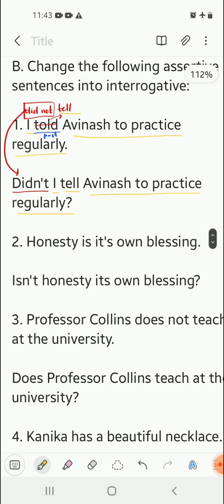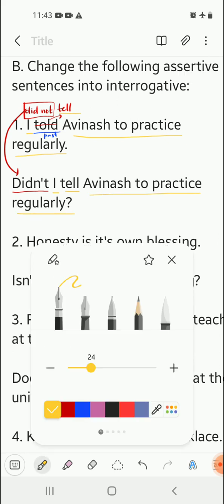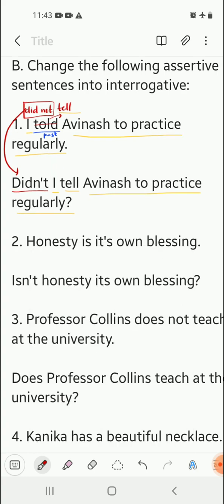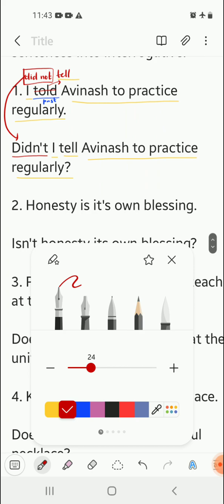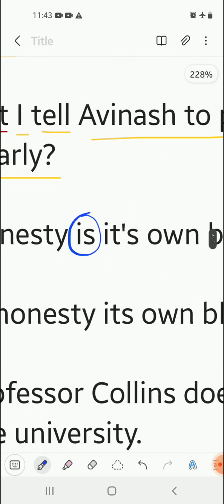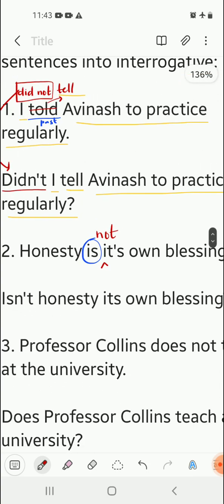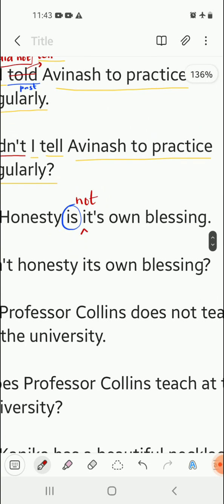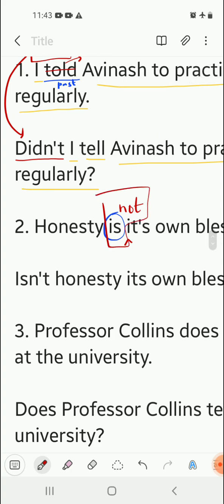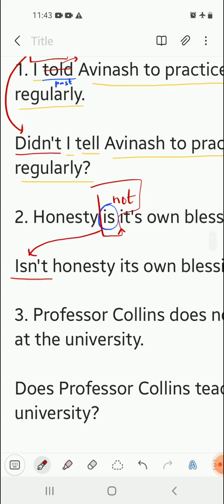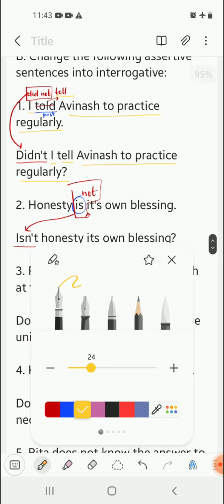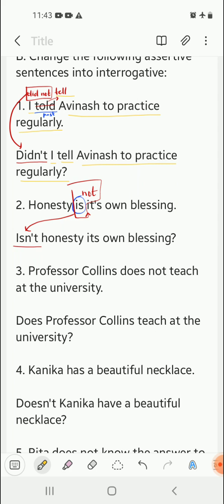Next, moving on to number 2. See, "Honesty is its own blessing." Over here, the be form of verb is "is". After the be form of verb, in order to make it a negative sentence, we are going to use not. Honesty is not its own blessing. "Is not" is written in short form as isn't. So we will begin the interrogative sentence with isn't. Then honesty, its own blessing. The rest of the sentence remains the same.